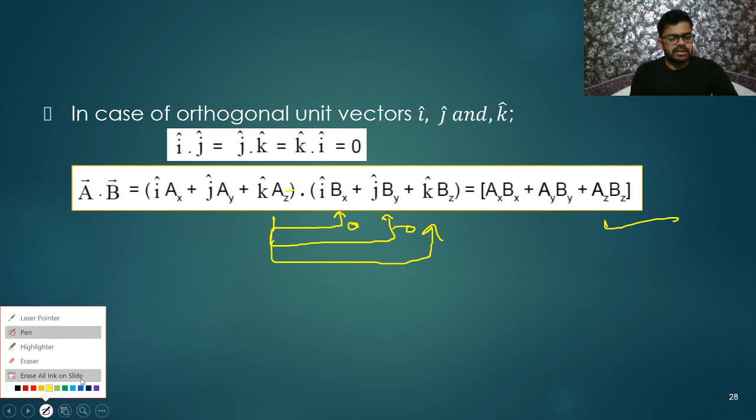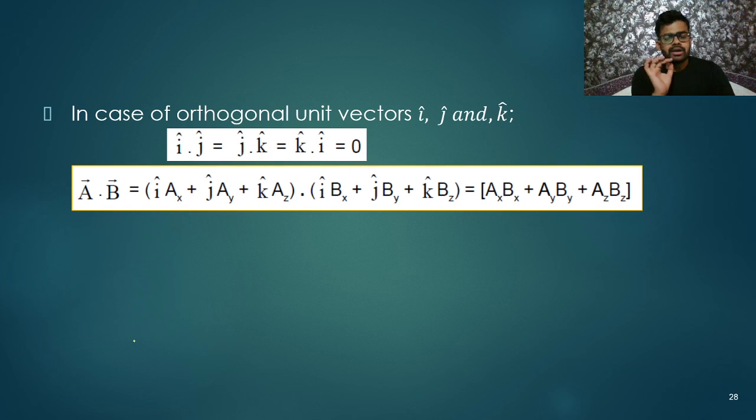So remember one thing: whenever you are doing the dot product of two vectors, i cap will be multiplied with i cap, j cap will multiply with j cap, k cap will multiply with k cap. So remember Ax Bx plus Ay By plus Az Bz. That's all. This is the answer. One example we'll solve and after that we'll conclude it.